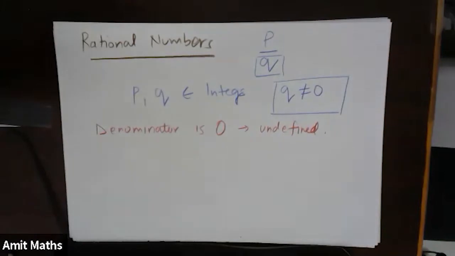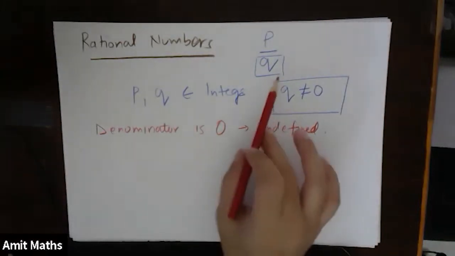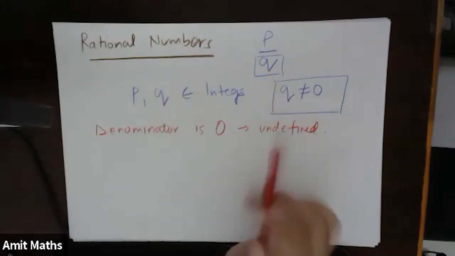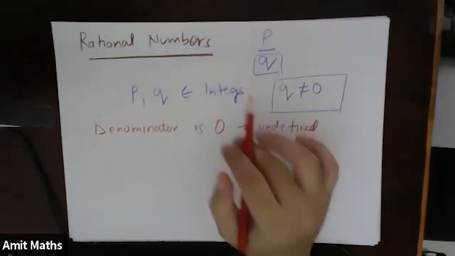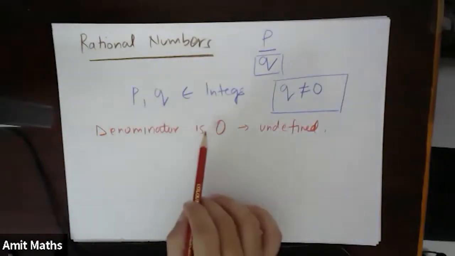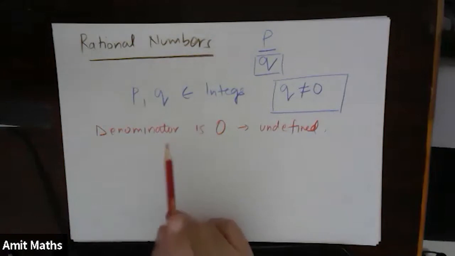Till now, we have not been able to define what happens when the denominator becomes 0. 1 by 0, we do not know what happens. 2 by 0, we do not know what happens. So when the denominator is 0, it is undefined.